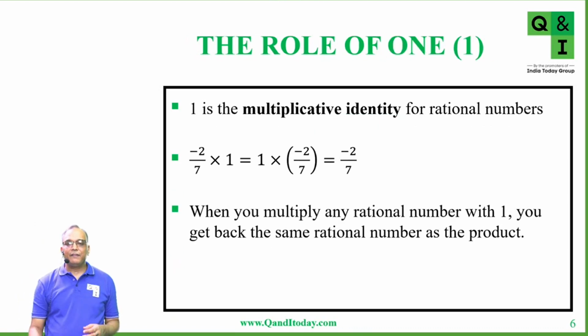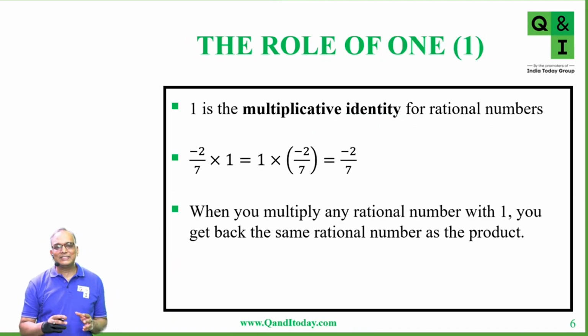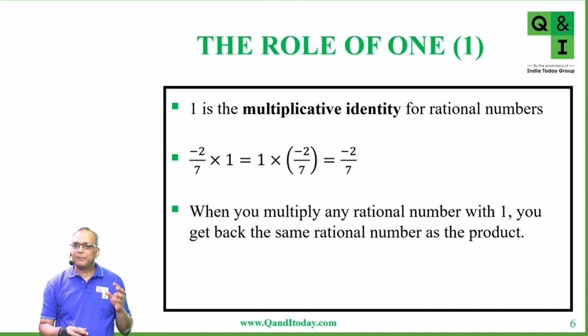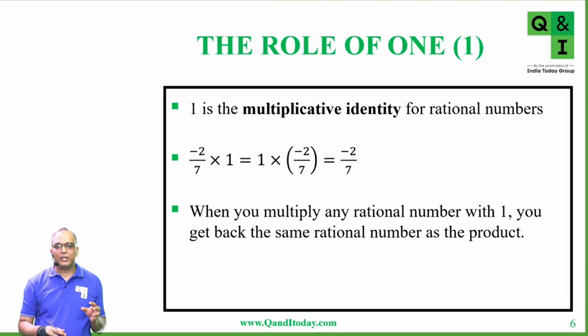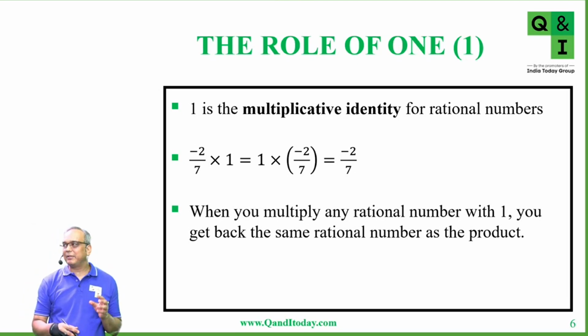We also saw that the role of 1 is that of a multiplicative identity. When we multiply 1 to a rational number, you get back the same rational number. For example, if you have a rational number p by q and you multiply 1 to it, you get the same rational number p by q.